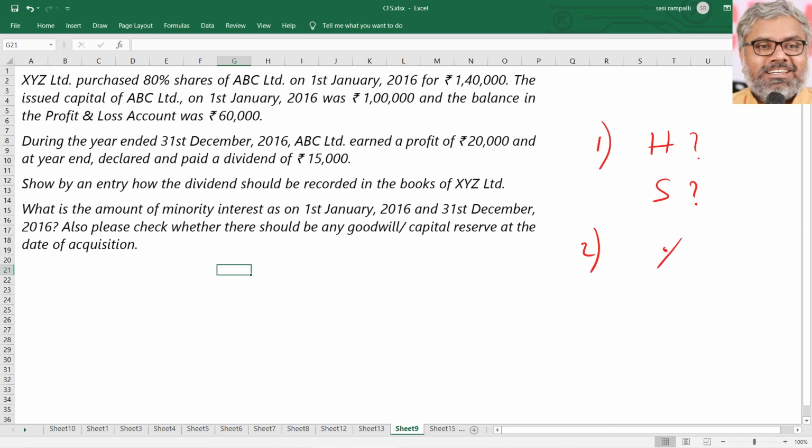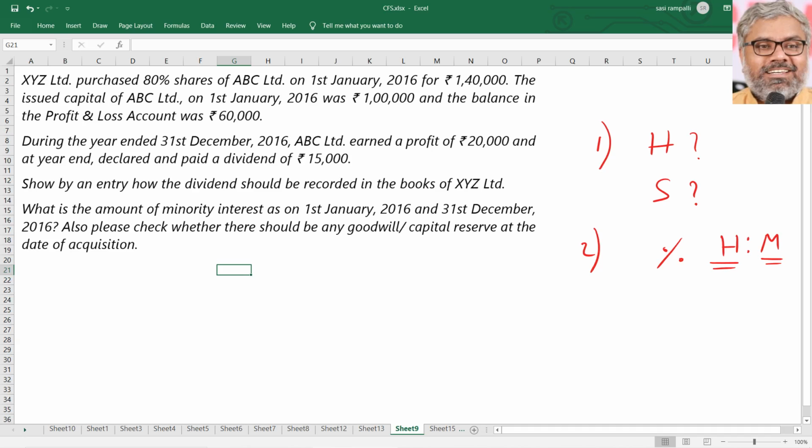Second, the percentage of shareholding by the holding company and the minorities: how much the holding company holds in the subsidiary, and how much the minorities hold. But sir, what if there is no minority? If there is no minority, there is nothing for us to do. What is the process of consolidation? Add everything, there ends the matter. So such questions cannot be expected. With 100% holding, we do not need to do any great job.